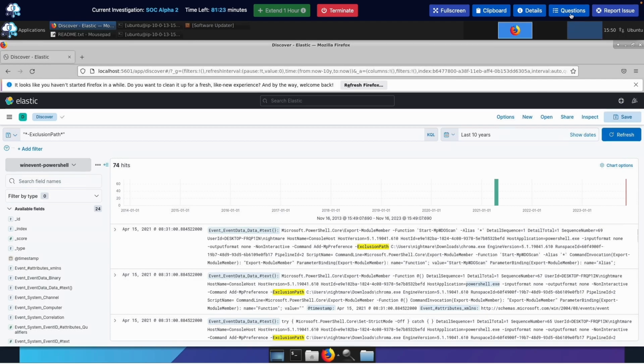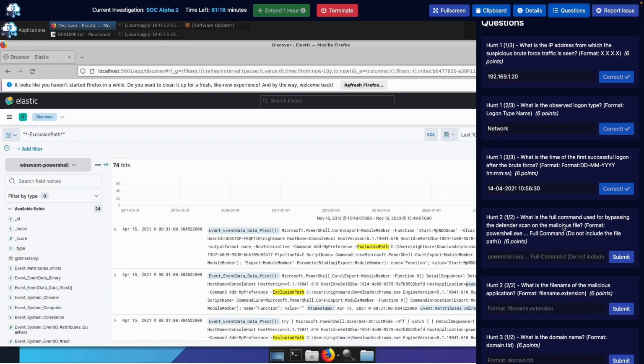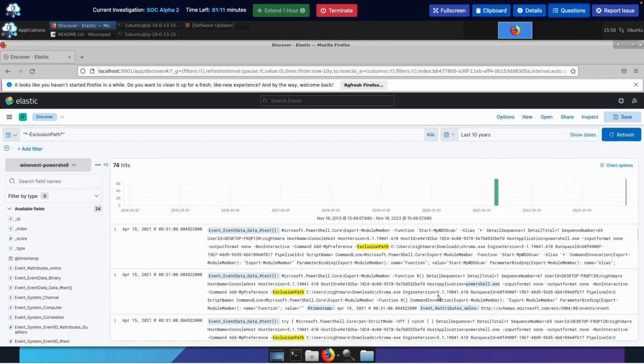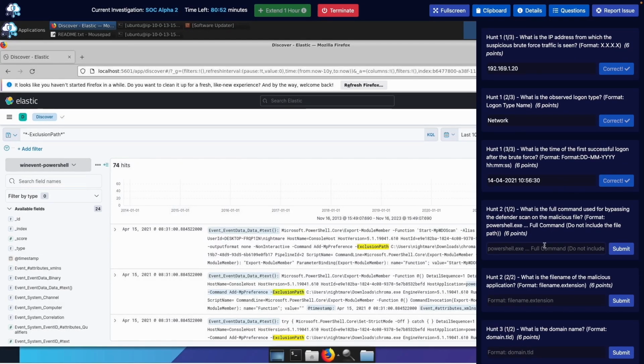So what does the question want from us? What is the full command for bypassing? Do not include file path. Okay. So I guess this is the full command. I hope my clipboard could copy all this, because we do have a 100 character limit on here. Let me just double check. No, it doesn't. Yikes. All right. Exclusion path.